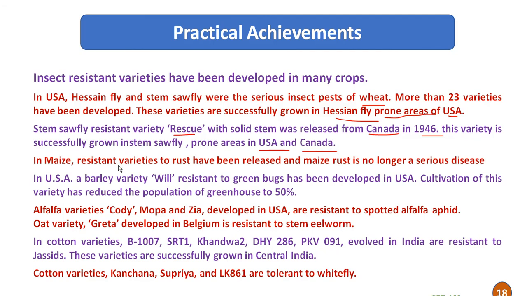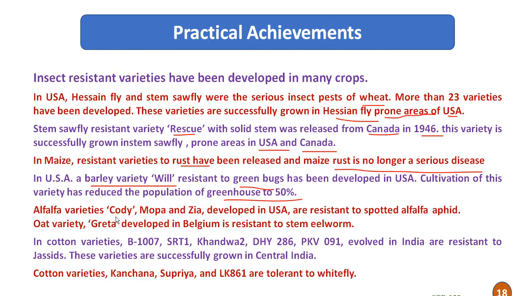In maize, resistant varieties to rust have been released, and rust is no longer a serious disease. So this is another important practical achievement of insect resistance breeding. And in USA, a barley variety with resistance to greenbug has been developed, and cultivation of these varieties reduces the population of the insects in a greenhouse by up to 50%.